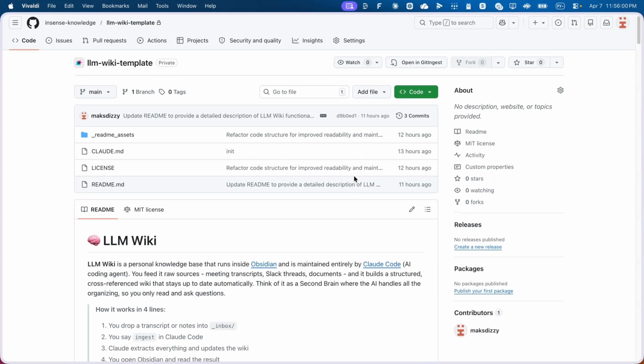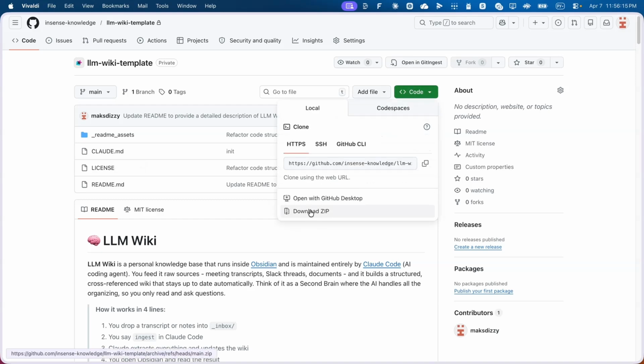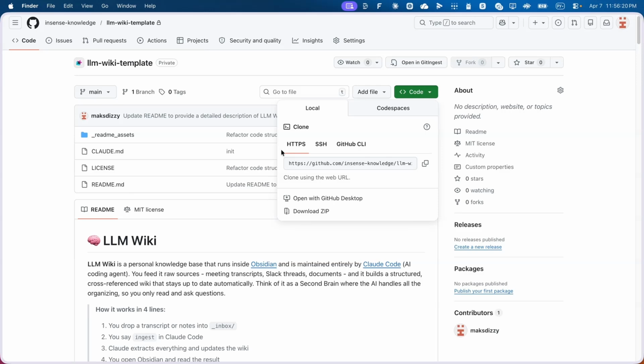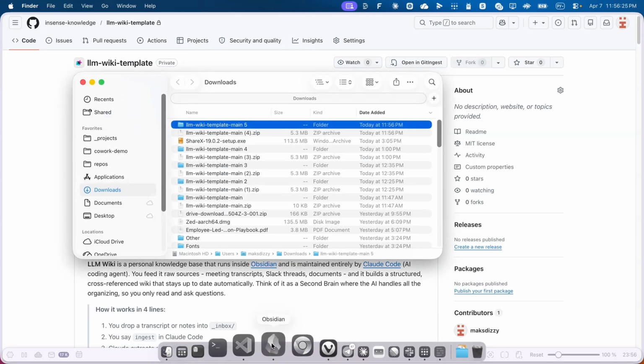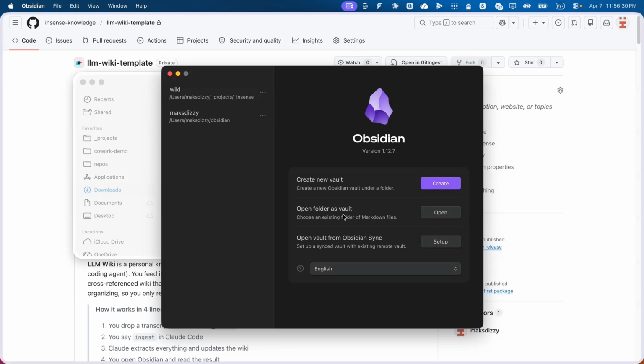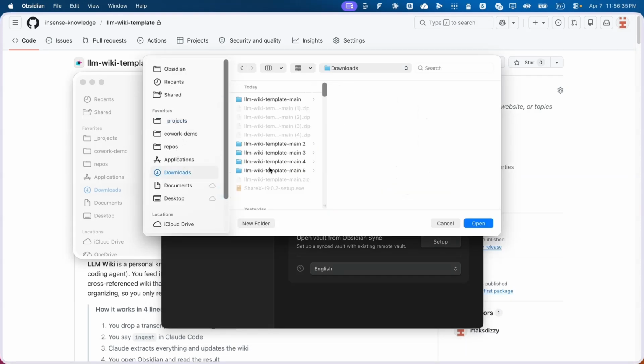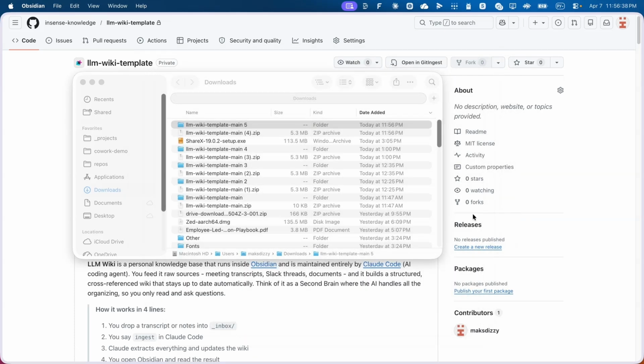So what we need to do with this template. Basically the whole template is just two files, actually just one, this Claude MD. You can download it and save it somewhere on your computer, just create a new folder, or you can click Code, Download ZIP, and just open it and extract it somewhere. Then next step, we need to open Obsidian, open folder as a vault. It's Downloads, and open.